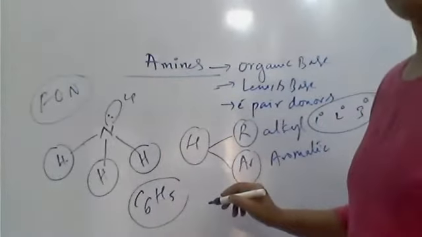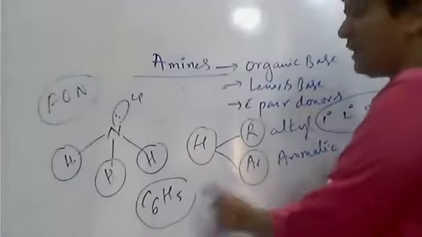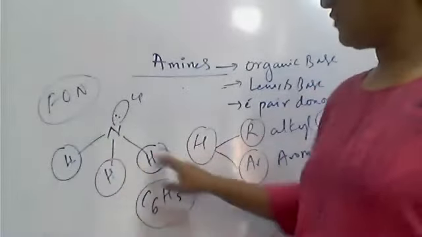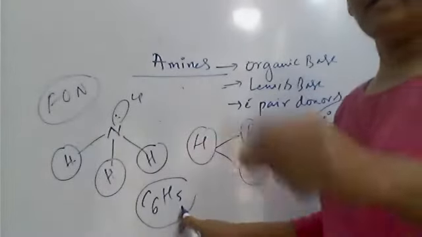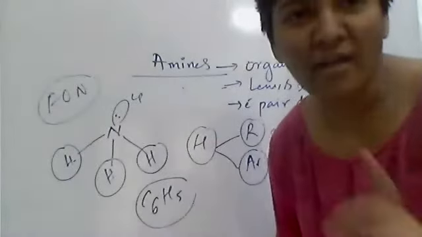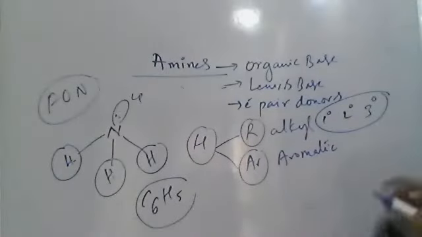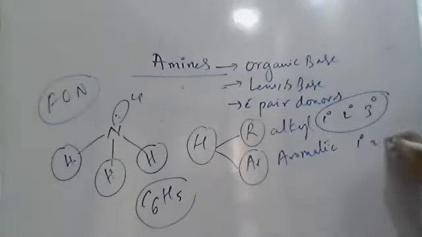C6H5 is phenyl. It is in the aryl category. So if you replace these hydrogens one by one with a phenyl group or any aryl group, they are called aromatic amines. So these also will be primary, secondary, and tertiary amines.